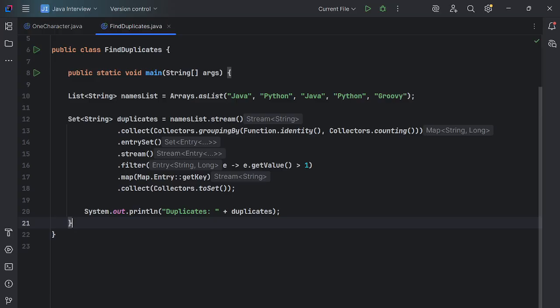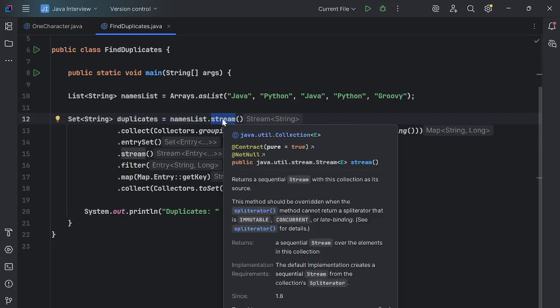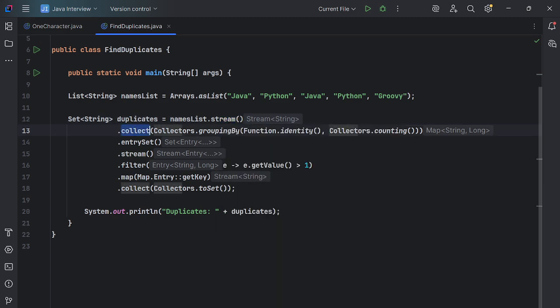So this is the names list. Now we are calling a stream method. The stream will return a stream of names. Now we are calling the collect method, and now we are calling groupingBy.